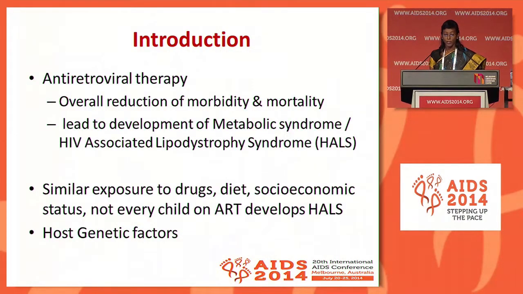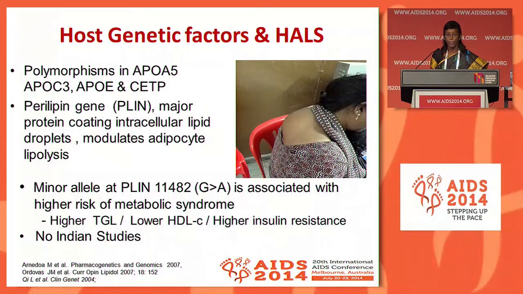As we know, ART causes overall reduction of morbidity and mortality in not only adults living with HIV, but also children. It can also lead to development of metabolic syndrome or the HIV-associated lipodystrophy syndrome, characterized by abnormal lipid profile, insulin resistance, and body fat redistribution. Despite the similar exposure to drugs, diet, and socioeconomic status, not all children started on ART develop metabolic syndrome. There's a definite role for host genetic factors.